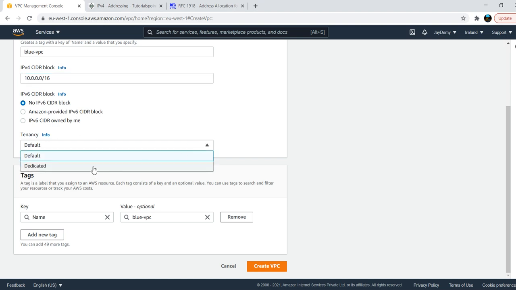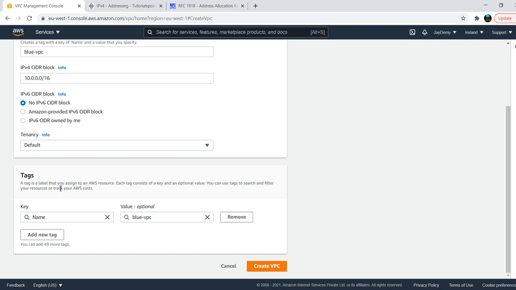You have dedicated tenancy also, but if you choose dedicated, you need to pay additionally to AWS. We are not using this for production, right? We are using it for practice tests only, so we'll go with the default. And the tag names, so keep in mind, tags are very important.